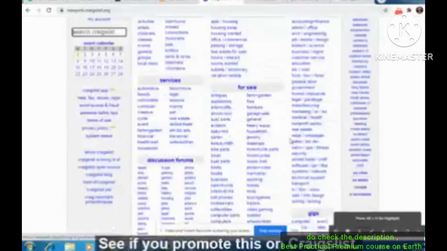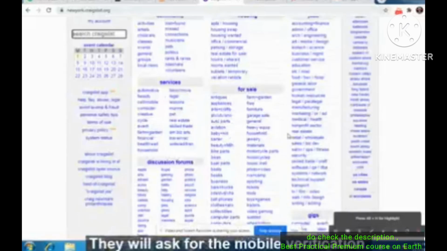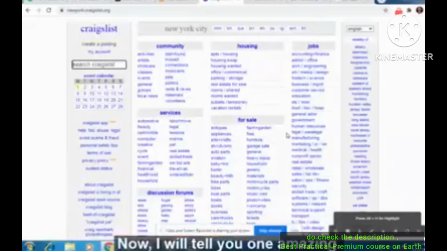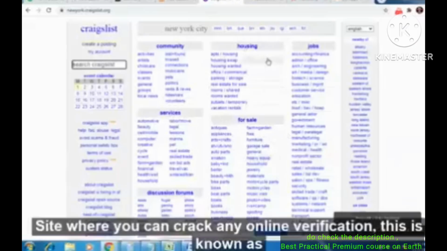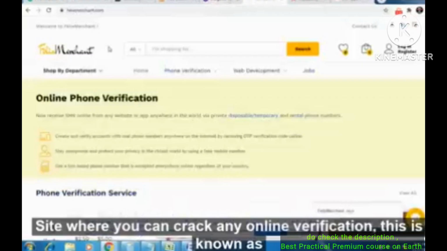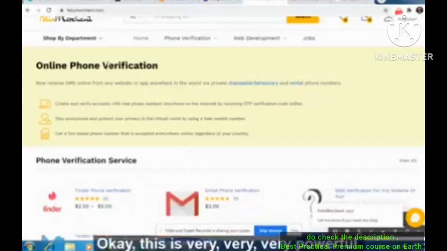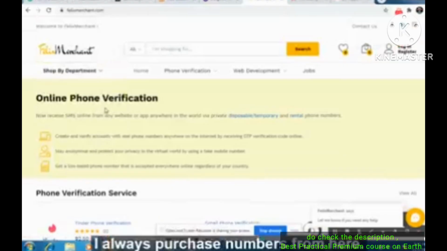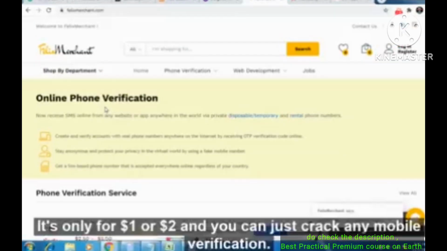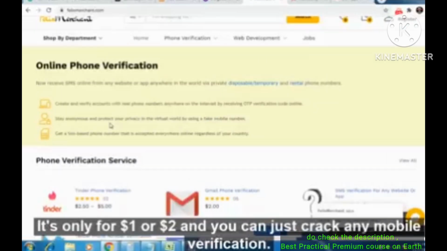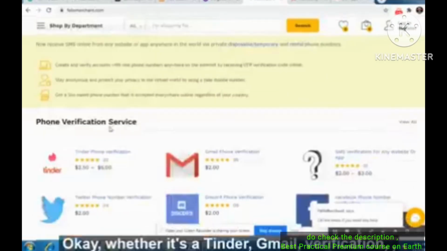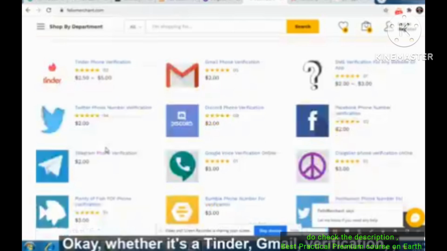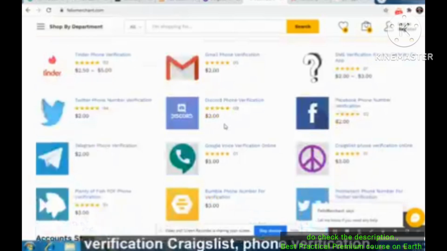See, if you promote this on Craigslist, they will ask for the mobile verification. Now I will tell you one amazing website where you can crack any online verification. This is known as felixmerchant.com. Okay, this is very, very, very powerful. I always purchase numbers from here. It's only $1 or $2, and you can crack any mobile verification, whether it's Tinder, Gmail verification, YouTube verification, or Craigslist phone verification.